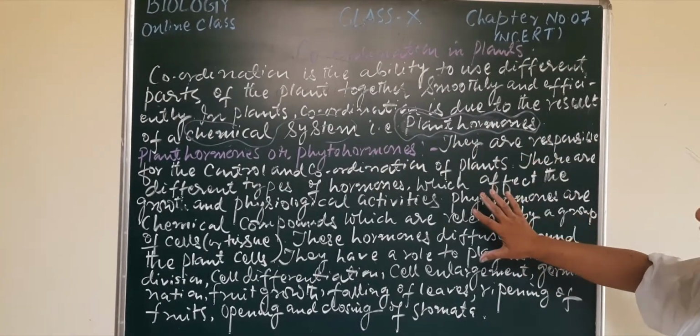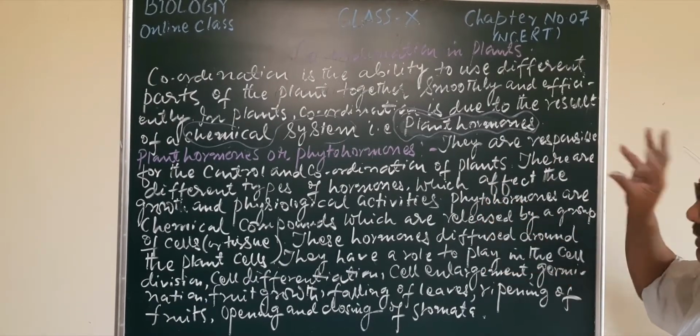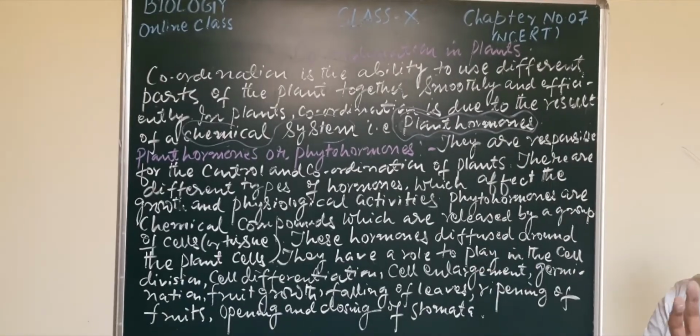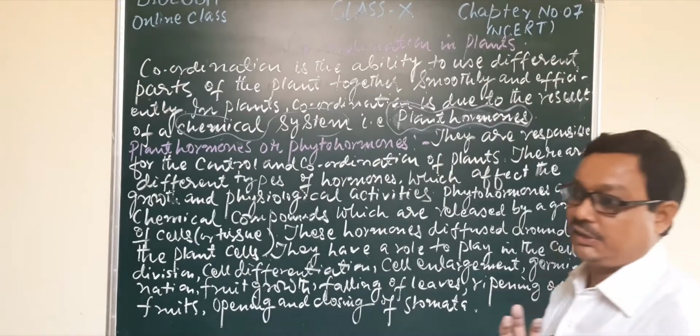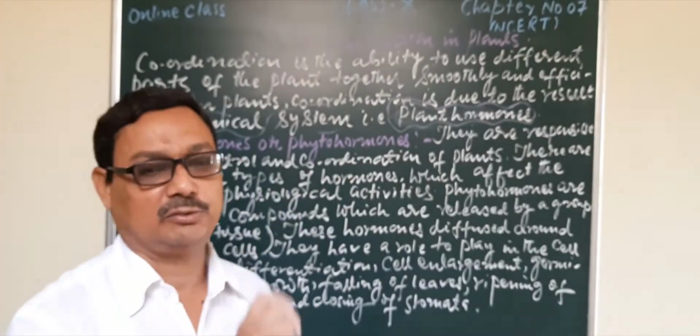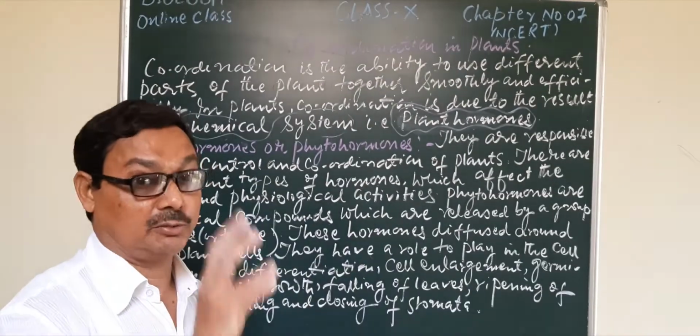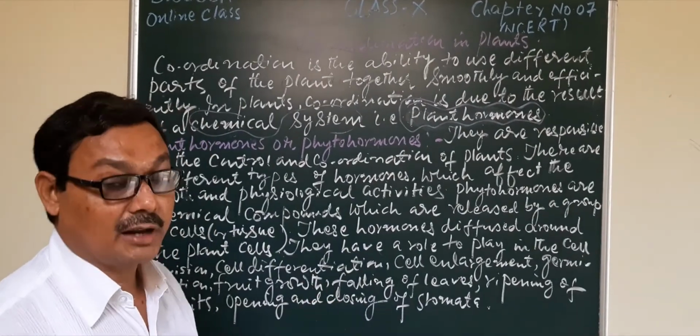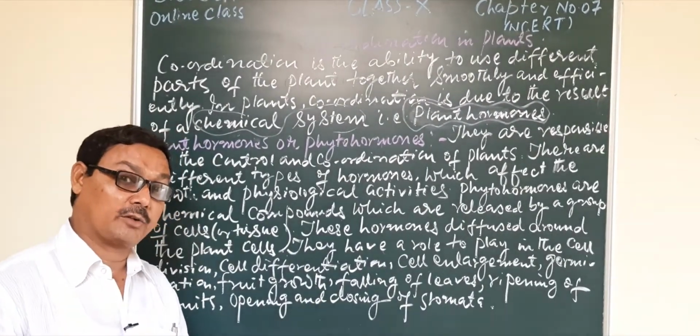But basically, plant hormones or phytohormones play a greater role in the regulation of growth. That is why a plant hormone is also known as a growth regulator.